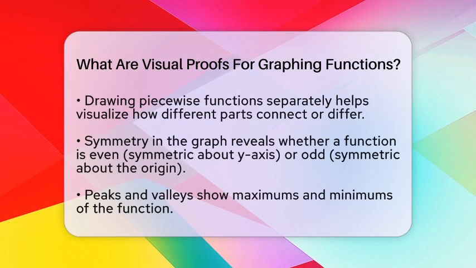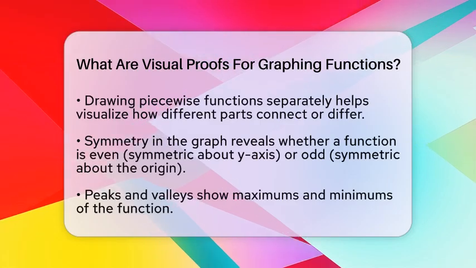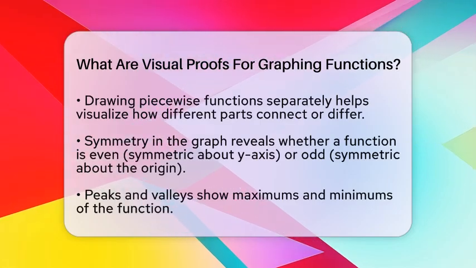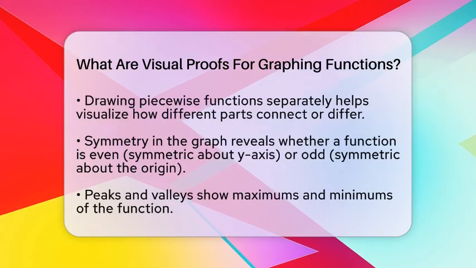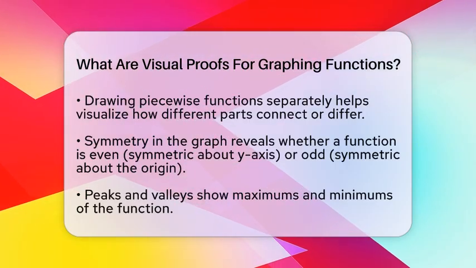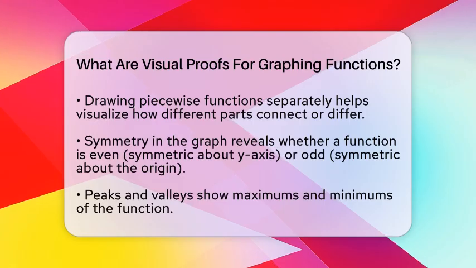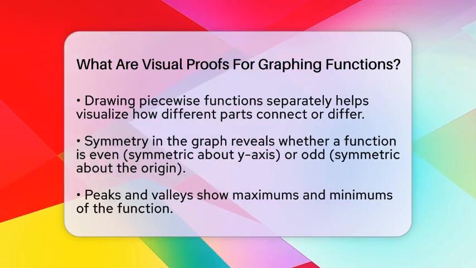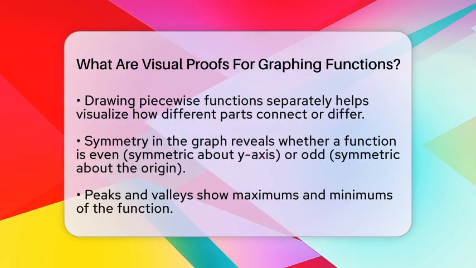Symmetry in the graph can tell you if the function is even or odd. If the graph looks the same on both sides of the y-axis, it's even. If it's symmetric about the origin, it's odd. Peaks and valleys on the graph show the highest or lowest points, which are called maximums and minimums.